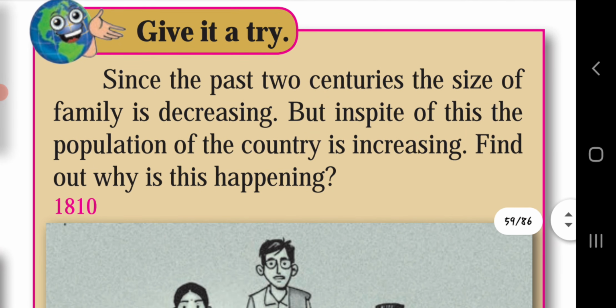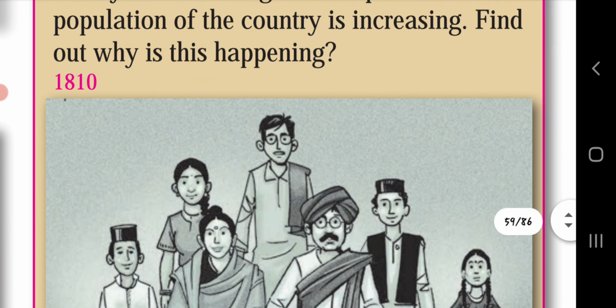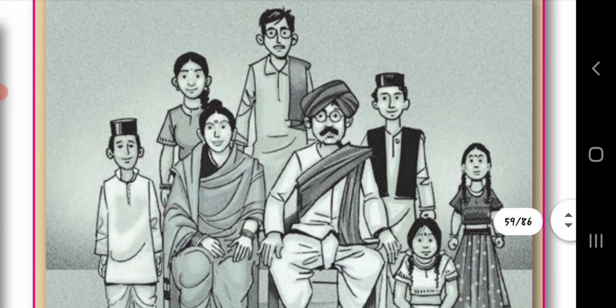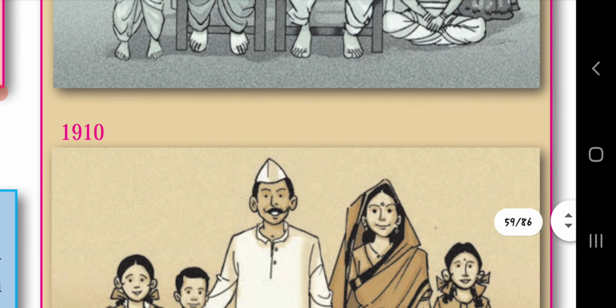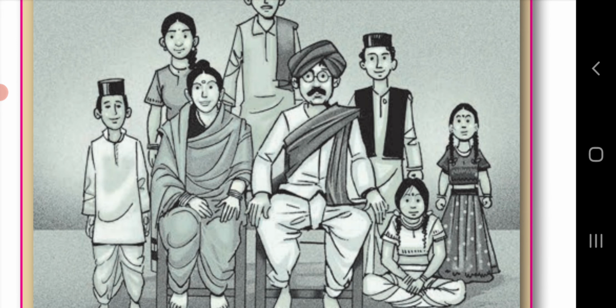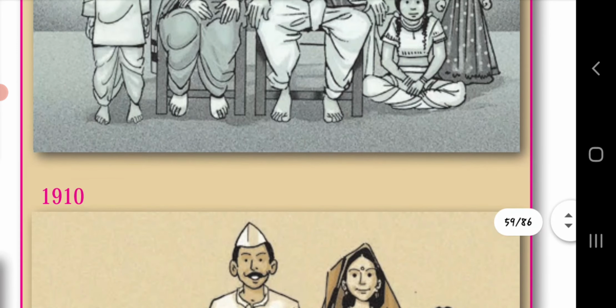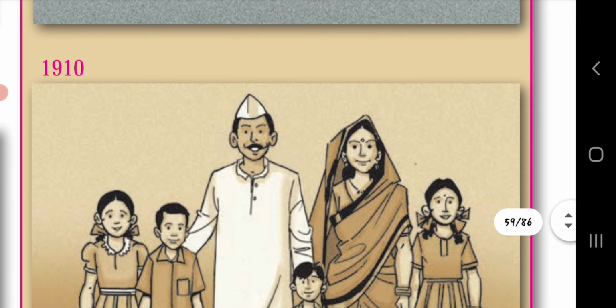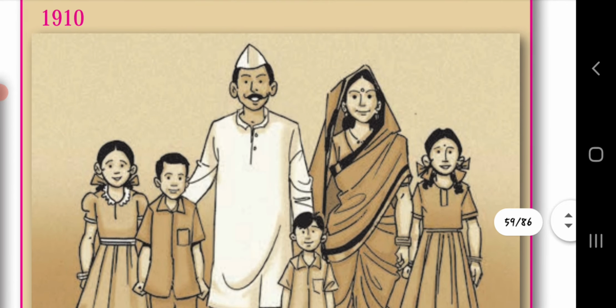Since the past 2 centuries, the size of the family is decreasing. But in spite of this, the population of the country is increasing. Find out why this is happening. In 1810, the family was big, with 8 members. In 1910, the family had 6 members.